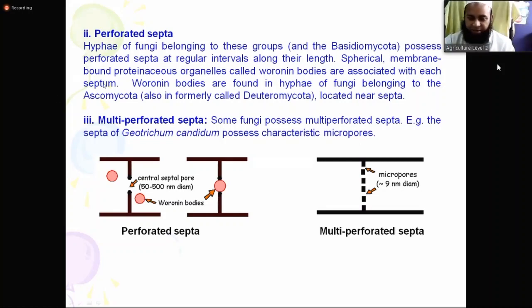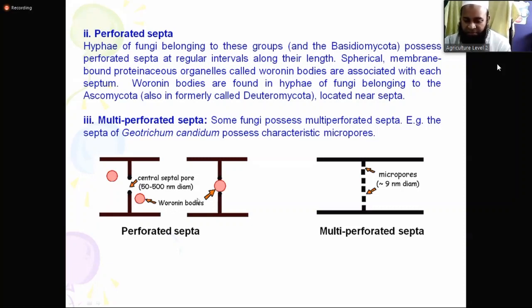Spherical, membrane-bound proteinaceous organelles called Woronin bodies are associated with the septum. Actually, they have some septa, and these septa are perforated. So they have some special structures, special bodies. These bodies are made of protein, and they use them to close or open the perforated area. So these bodies are called Woronin bodies.